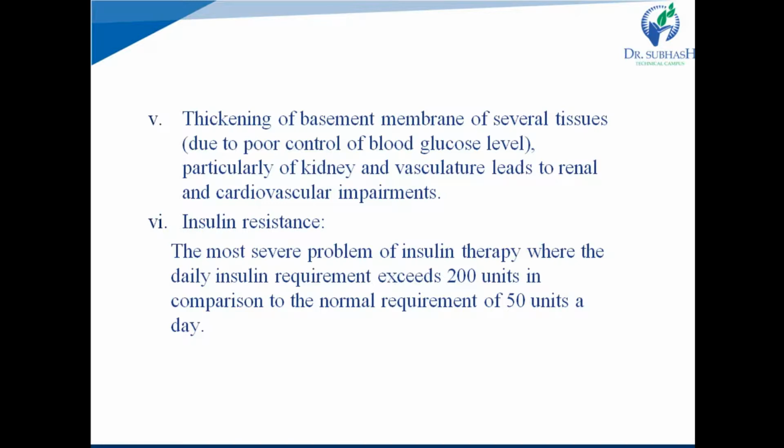And the next most severe limitation of insulin therapy is insulin resistance. Let's see what insulin resistance is. Insulin is proteinous in nature, right? And it is administered from outside into our body.